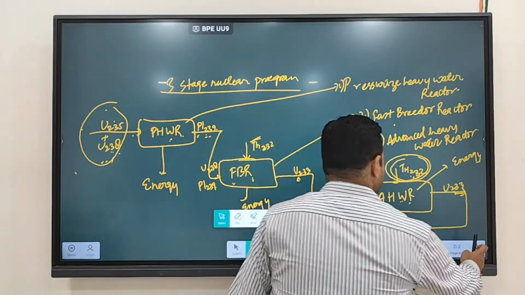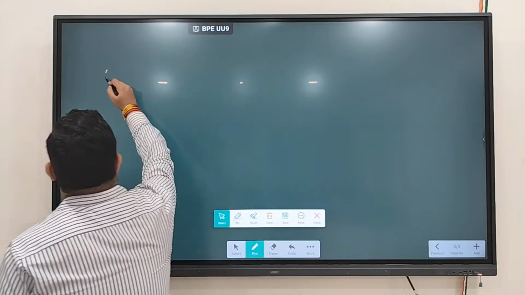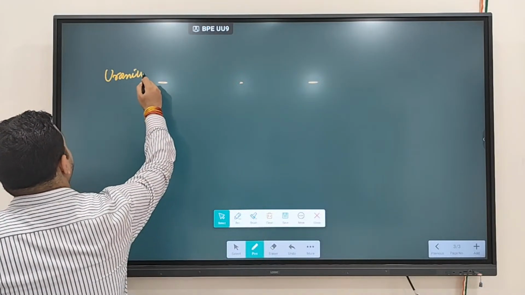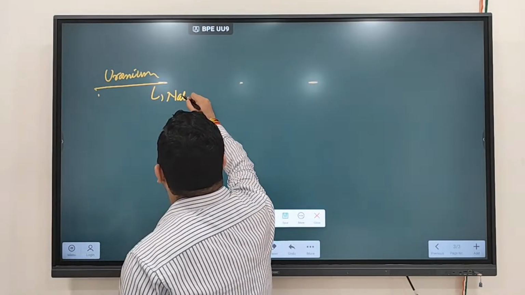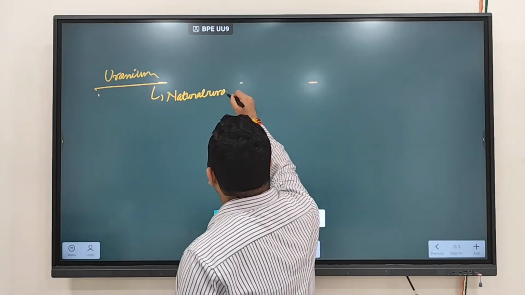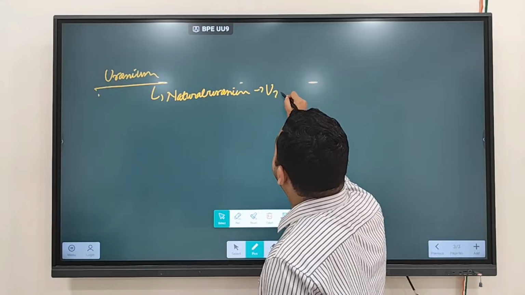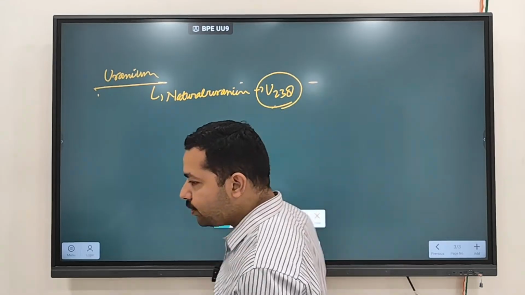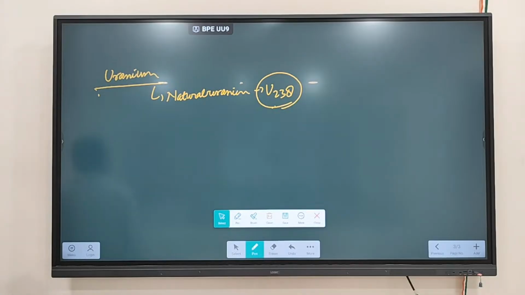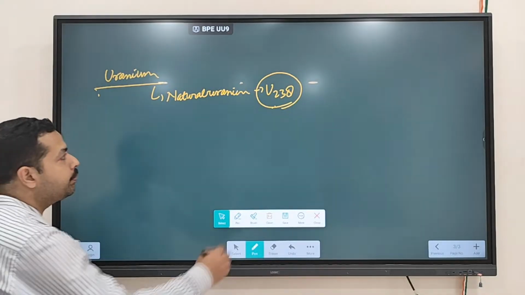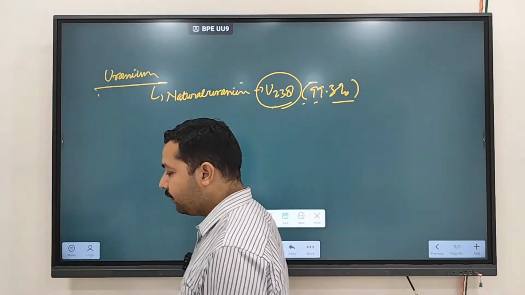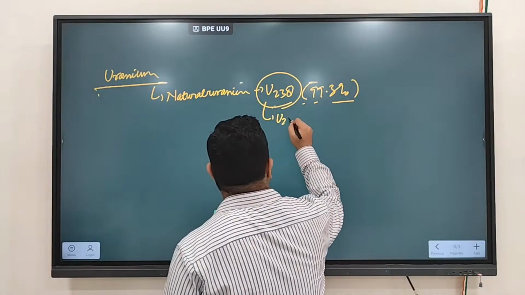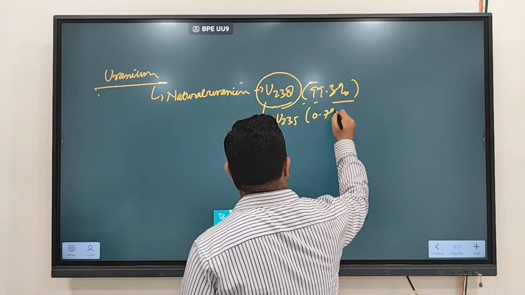First we are coming to the uranium. Remember, natural uranium is found in which form? It is found in U-238 form. 99.3% of natural uranium is in U-238 form. The rest is U-235 form, which is around 0.7%.